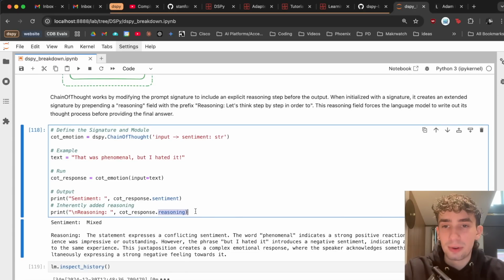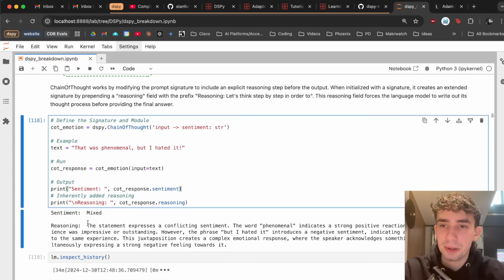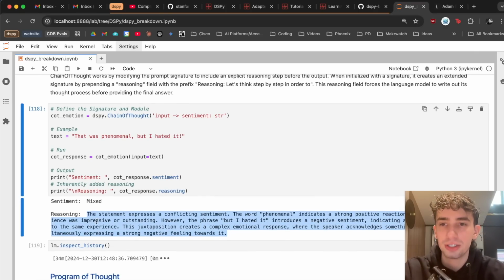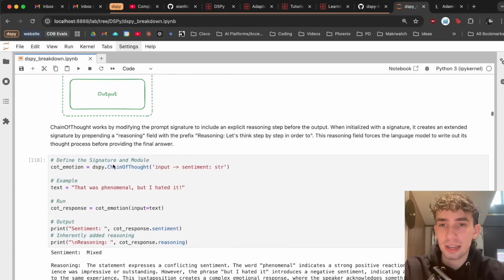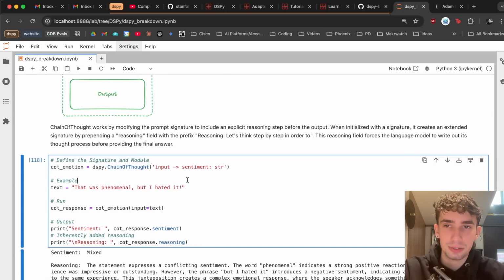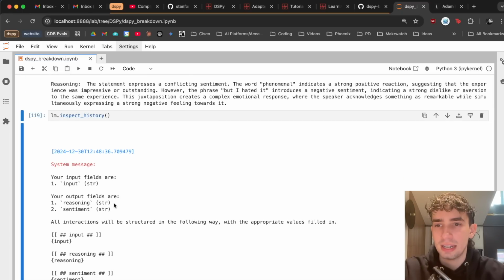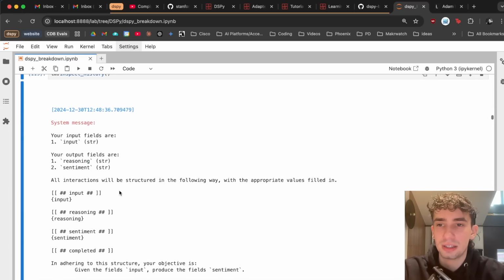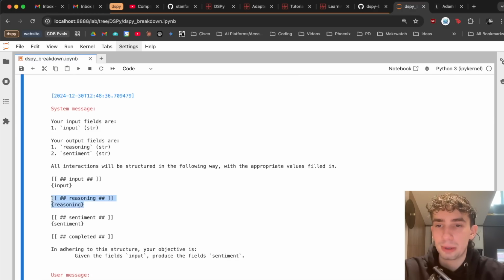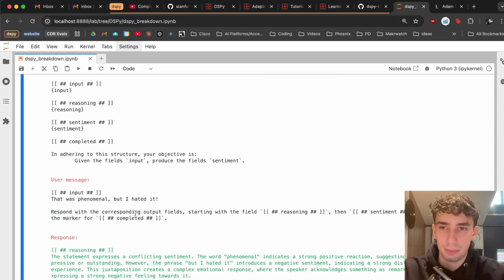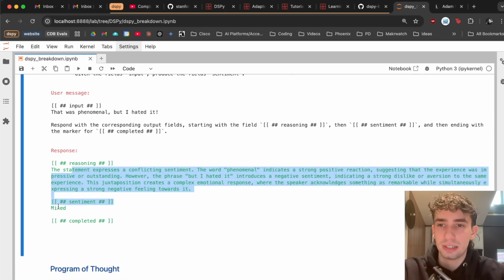We can access that reasoning by looking into it here, and we can see that the language model produced this reasoning before getting to the sentiment, that the statement expressed a conflicting sentiment. In the back, we can see that while our signature only had input and sentiment, because we were using the chain of thought module, what it has now is an extra output field of reasoning. So it's going to expect the language model to produce some reasoning based on our text. And when we input our input and the text here, we see that it creates the reasoning and the sentiment.